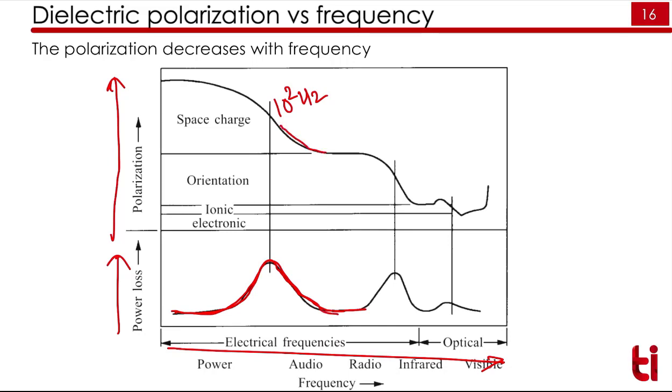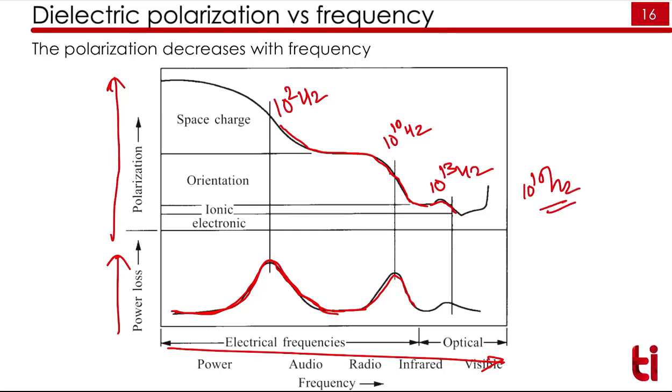Similarly, if you move ahead at 10 to the power 10 Hertz, we will have a drop in the polarization. This is due to the orientation polarization, because it cannot follow the frequency. That's why it will lose some energy or it will lose some polarization. Again, at 10 to the power 13 Hertz, ionic polarization will drop, and lastly 10 to the power 15 Hertz,